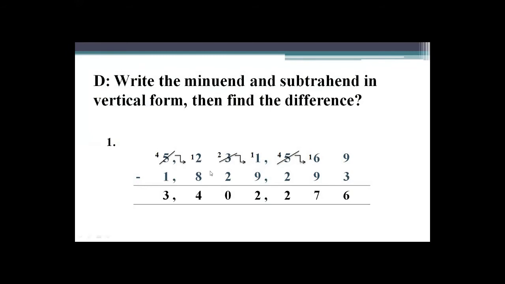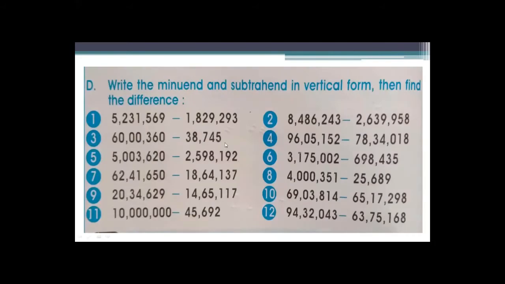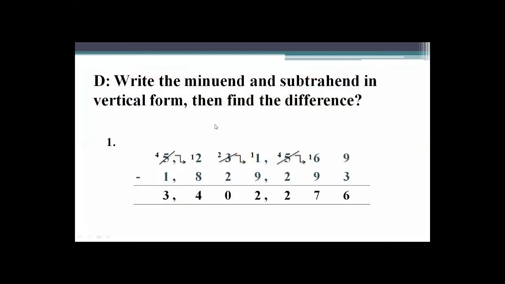Part D. Question number 1. Here you see what they are saying here. Write the minuend and subtrahend in vertical form, and you know very well how to place these numbers in vertical form. This is minuend and this is subtrahend. Okay, so number 1, this is written in the international way. In the international way, 7 digits are written as millions.